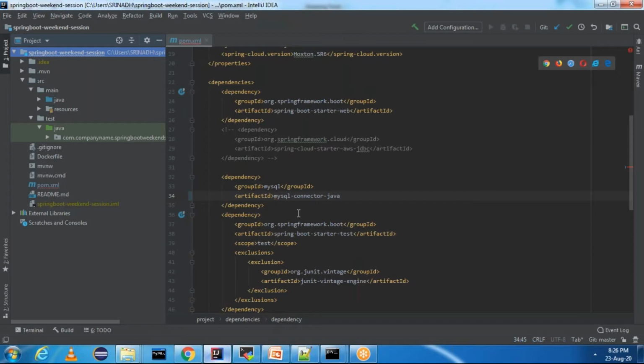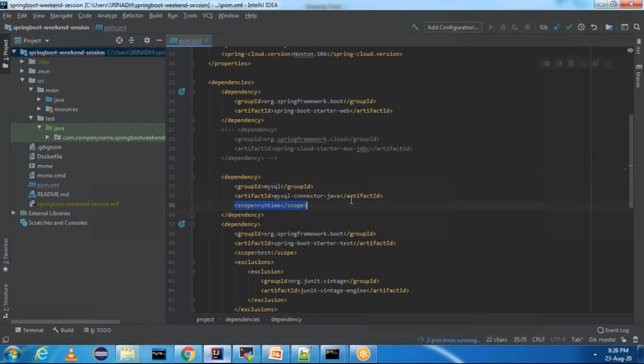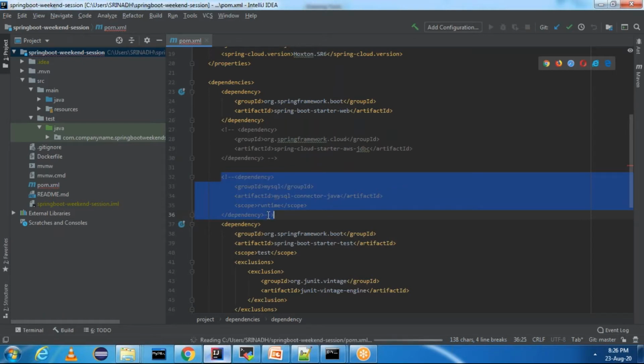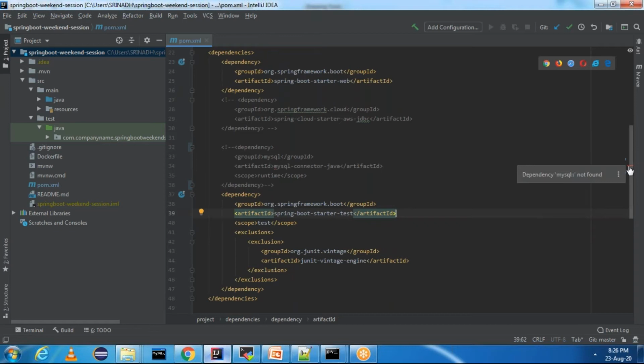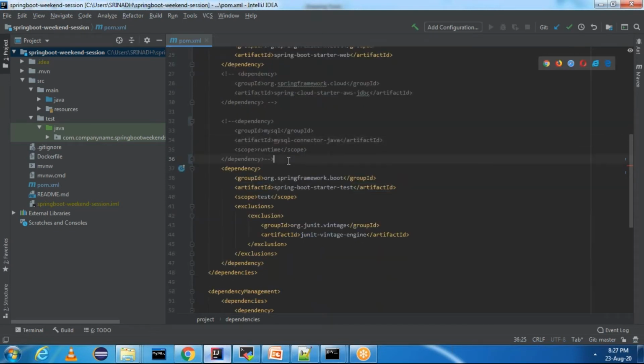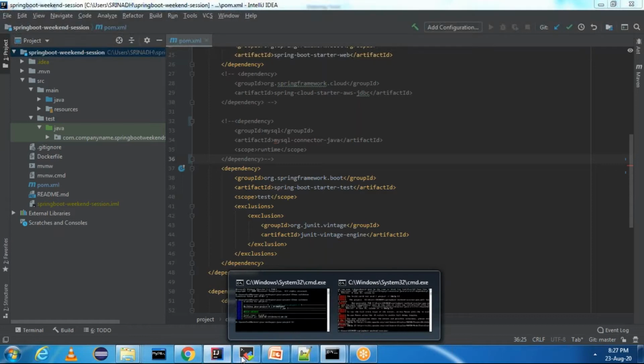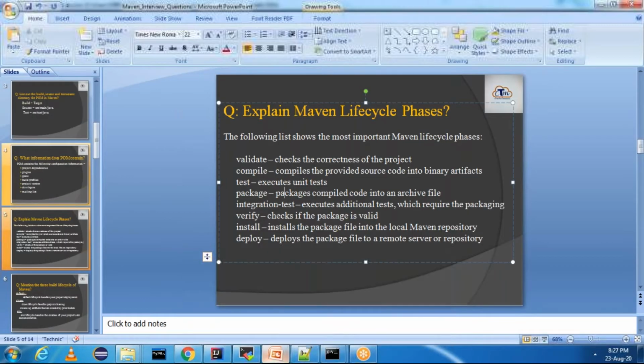Let us put those changes back. I'll put these changes back. We have seen how validate is working. And next, once you have seen validate, the next thing is we have compile, right? We can now run mvn compile.